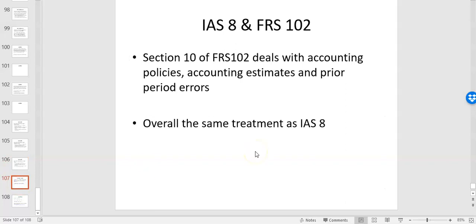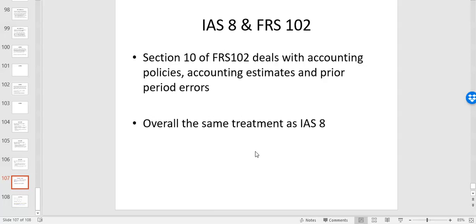In terms of UK and Irish GAAP, overall it's the same treatment. So you don't need to worry about too many differences. That won't be the focus of any exam question, other than you have an idea of where FRS 102 is relevant. It's relevant for companies that are not listed companies, because all listed companies have to use IAS or IFRS.